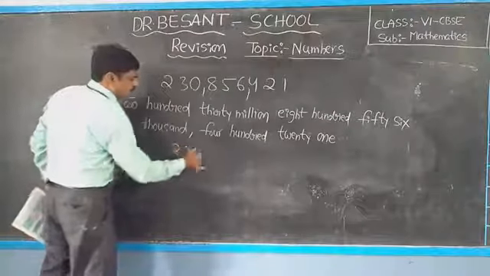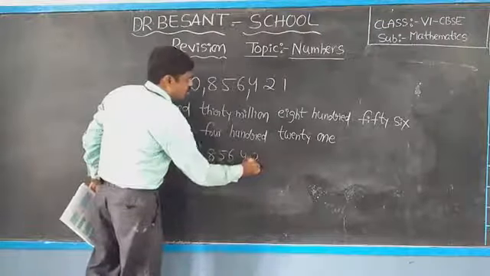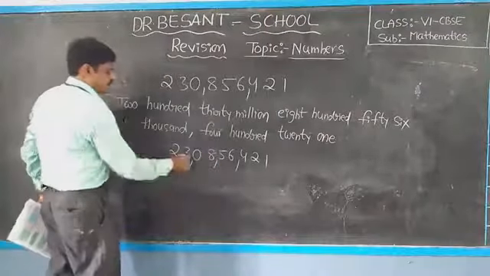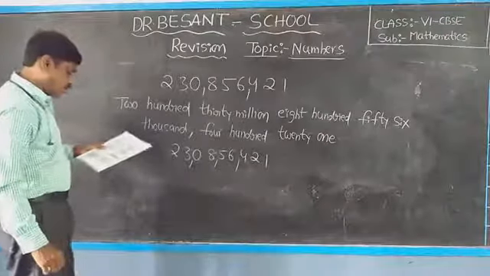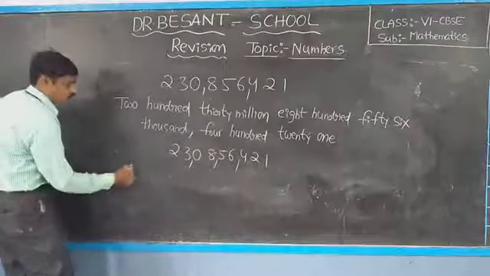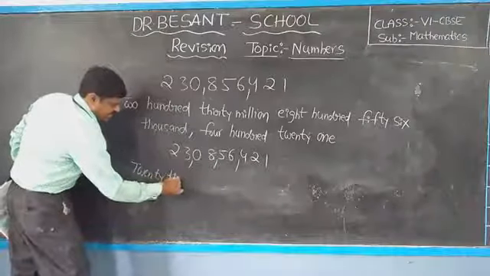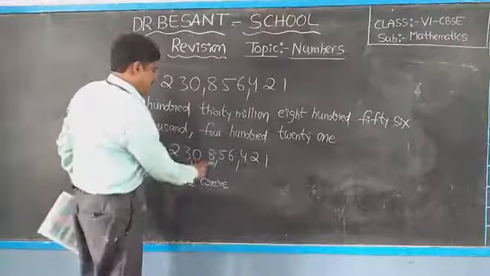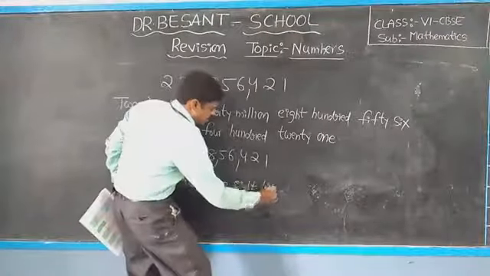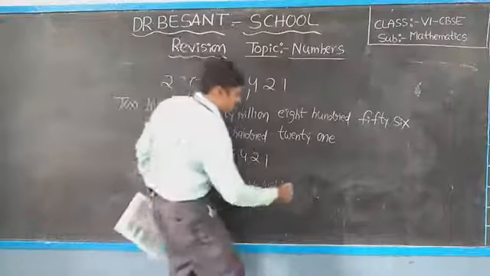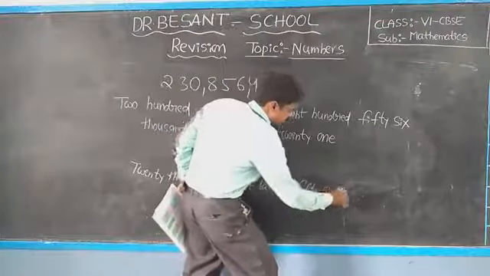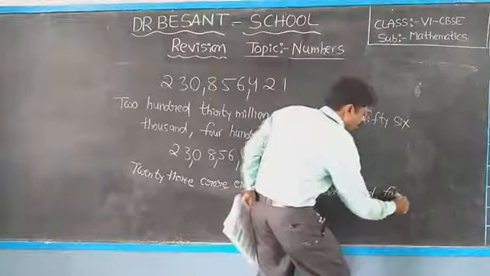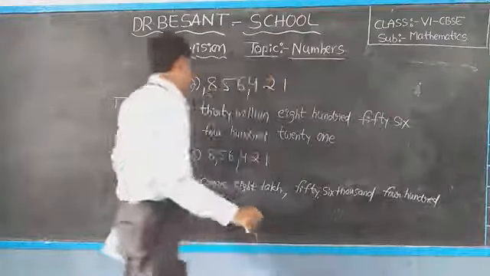Same question, 230856421: ones, tens, 100, 1000, 10,000, lakh, 10 lakh, crore, 10 crore. So 23 crore, 8 lakh, 56,000, 421.